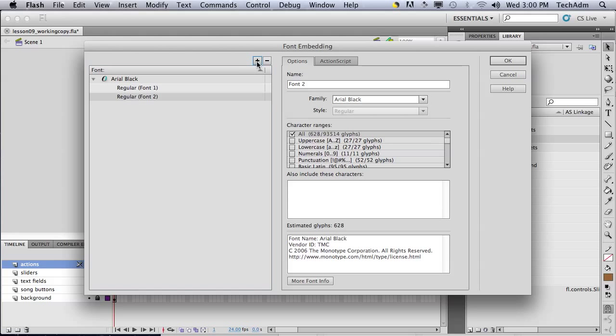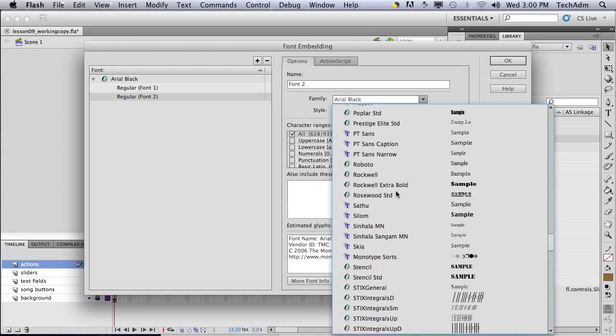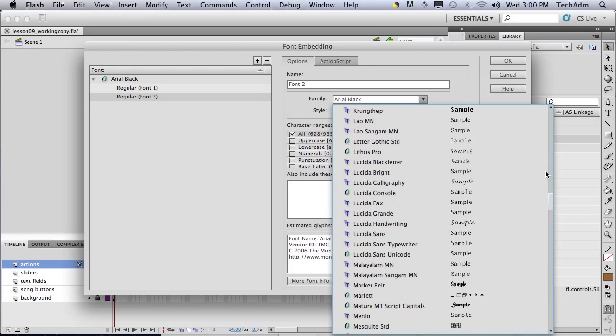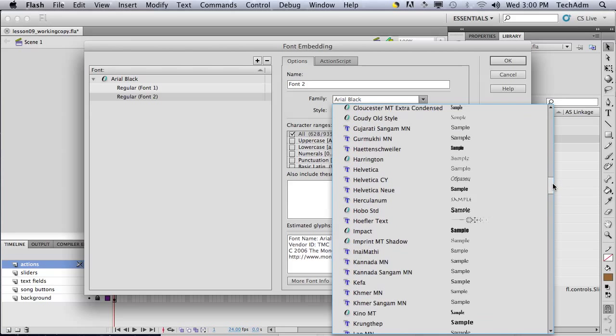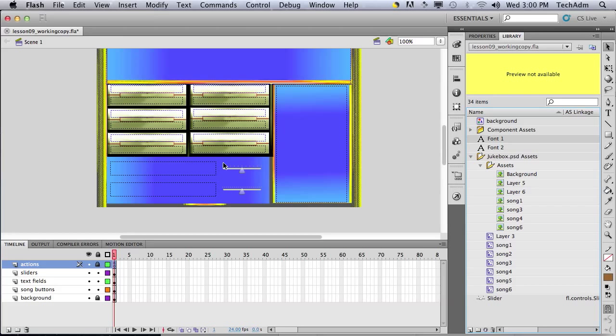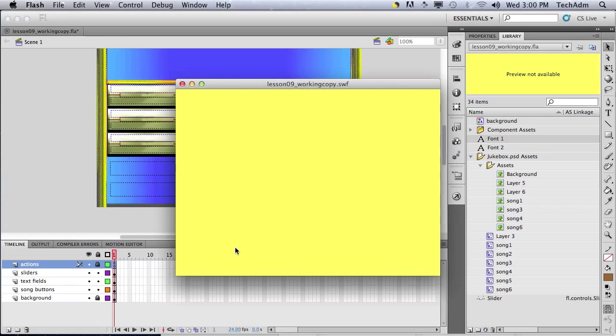So font 2 would be, I'm going to change it to something else. I'm going to try Helvetica again. Helvetica regular. Let's try one more time, and I hope this works.